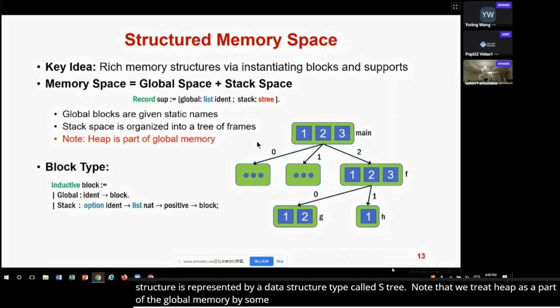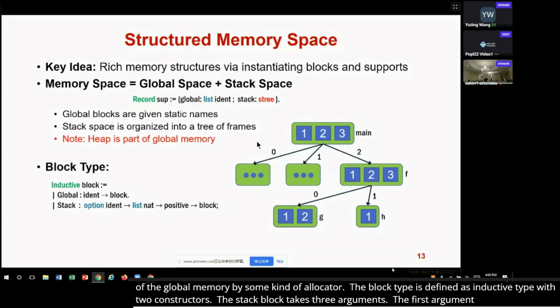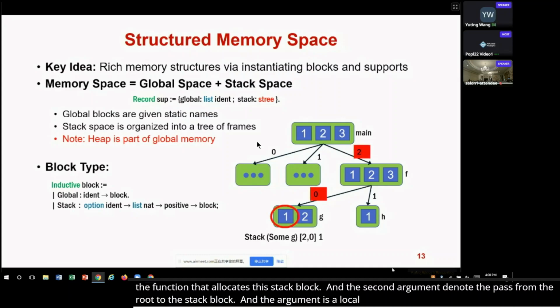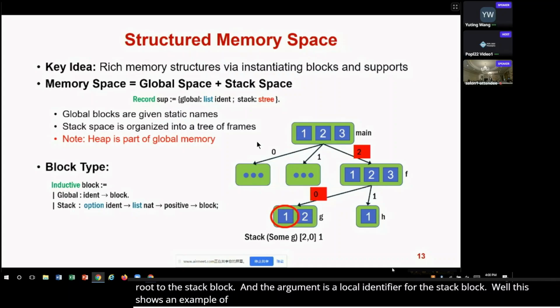The block type is defined as an inductive type with two constructors. The stack block takes three arguments. The first argument denotes the function that allocates this stack block. And the second argument denotes the path from the root to the stack block. And the third argument denotes a local identifier for the stack block. So this shows an example of a stack block in the red circle. This stack block is allocated by function g, and it has a path 2, 0, and a local identifier 1.